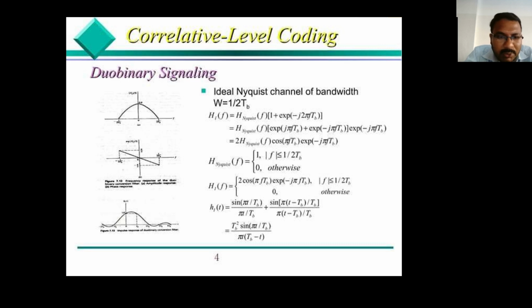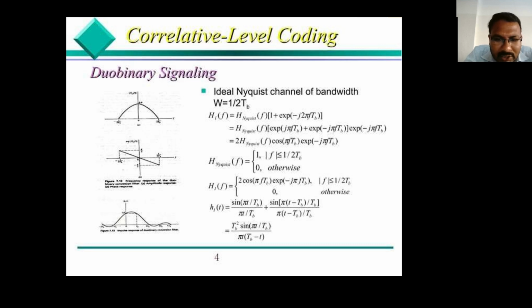We know the formula: e power j theta plus e power minus j theta divided by 2 is equal to cos theta. Applying that equation, we obtain 2 H Nyquist of f cos pi f TB times exponential of minus j pi f TB.